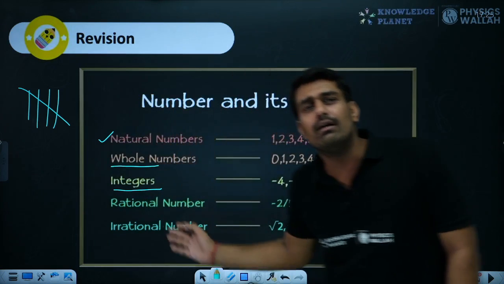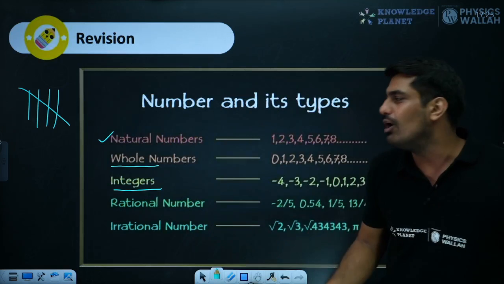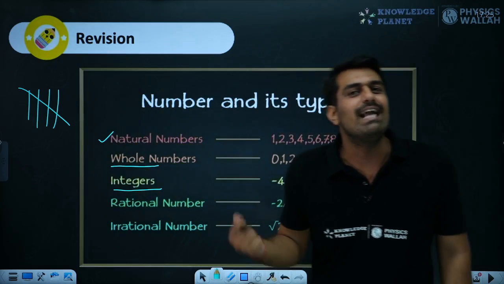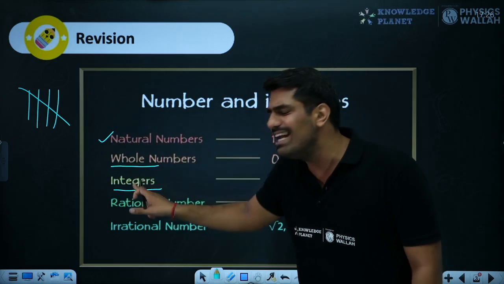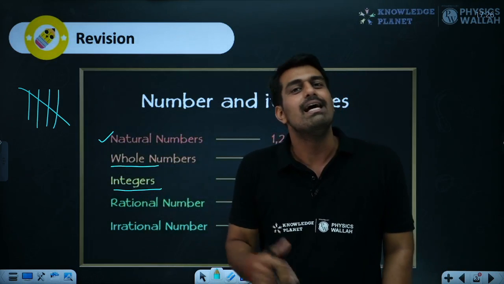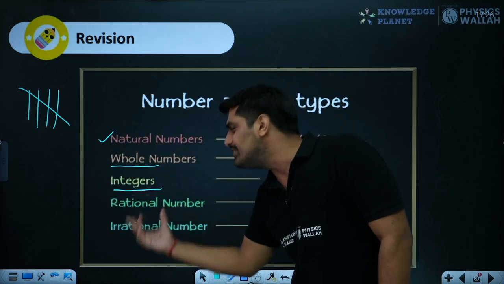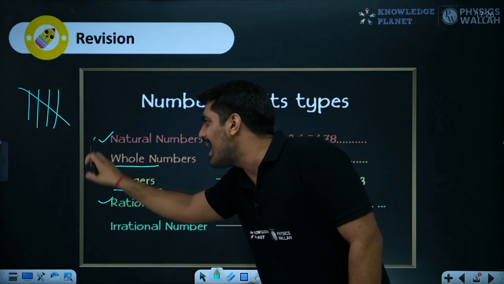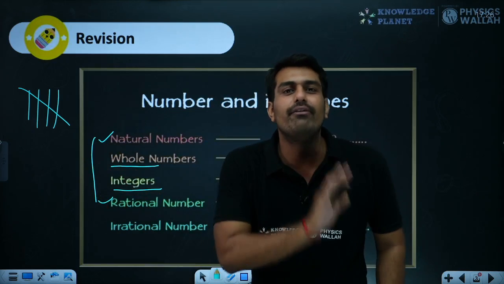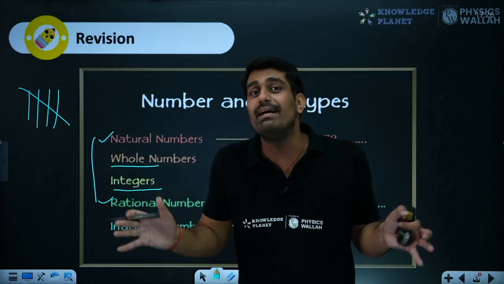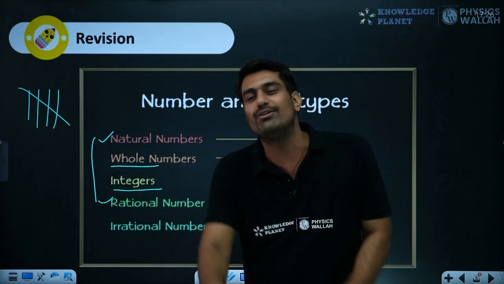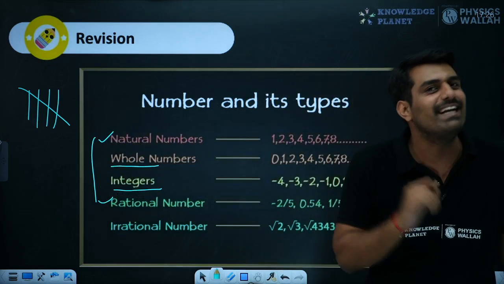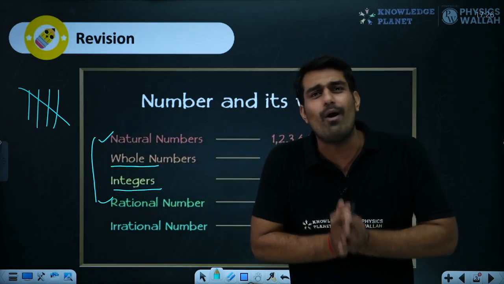Why have I narrated such a long story? Because from this we come to the part of real numbers, which is rational and irrational. So were these unreal numbers? No, these were real numbers. They were just a part of these two. So these two, and specifically rational. All this whatever we have learned is nothing but rational numbers. Rational number is a bigger fish which is consuming the smaller fish. So these are all smaller fish consumed by the rational number. Alright, I hope you are getting my point.